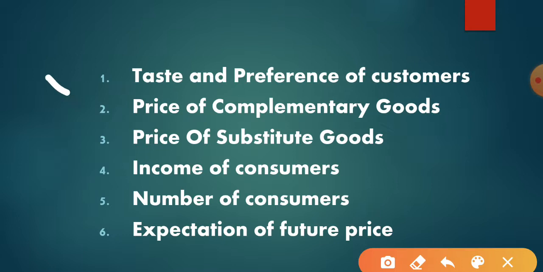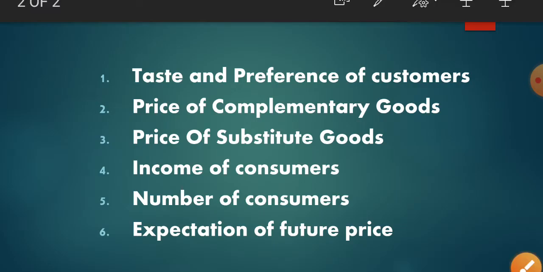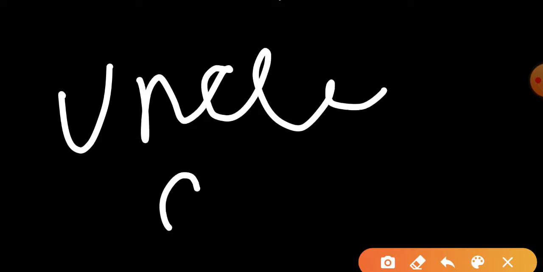The first one is taste and preferences. Suppose you are launching a product, and if your product is liked by the consumer, then you will have maximum sale. Suppose you are launching a kind of chips, and you have launched a flavor in Uncle Chips.